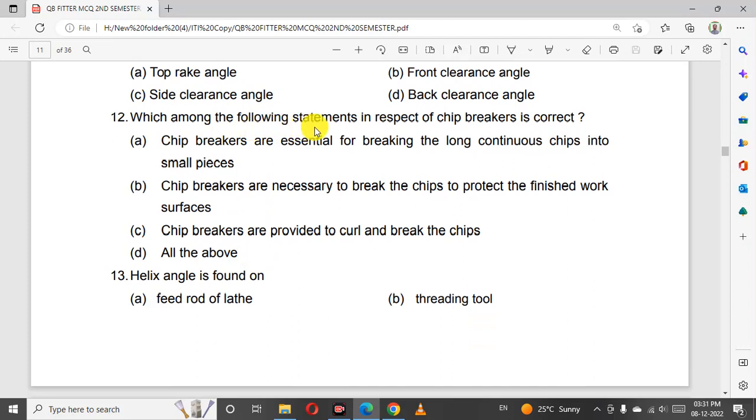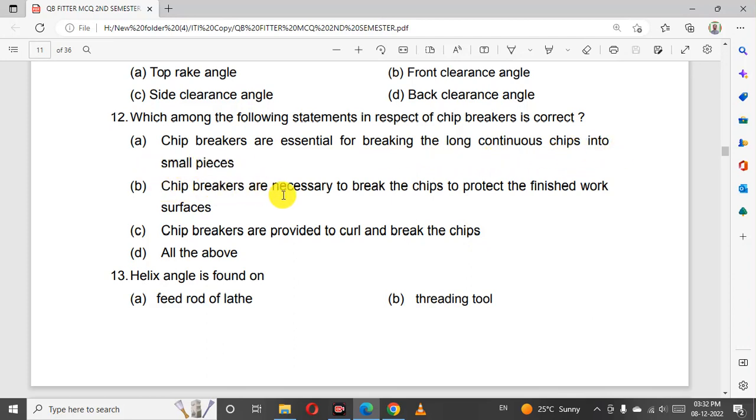Which among the following statements with respect to chip breaker is correct? All of the above. Chip breakers are used for breaking the long continuous chip into small pieces.